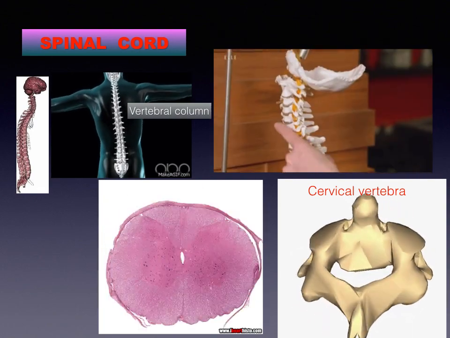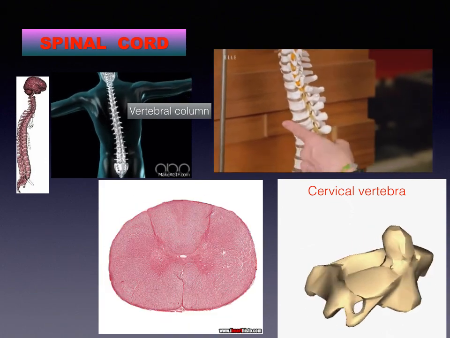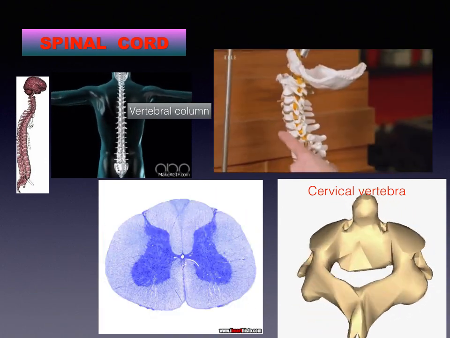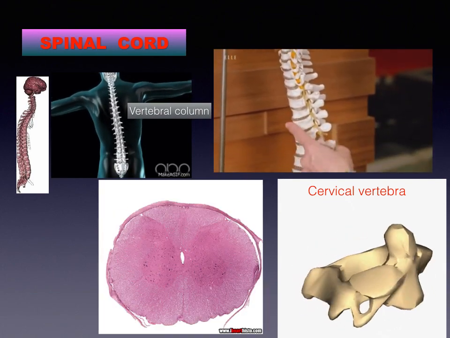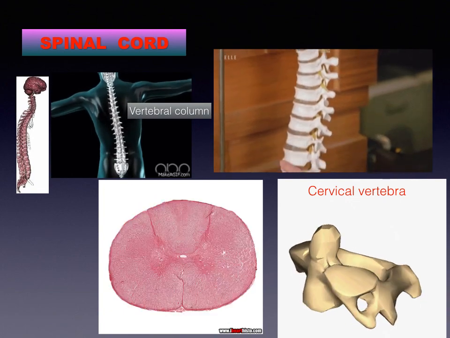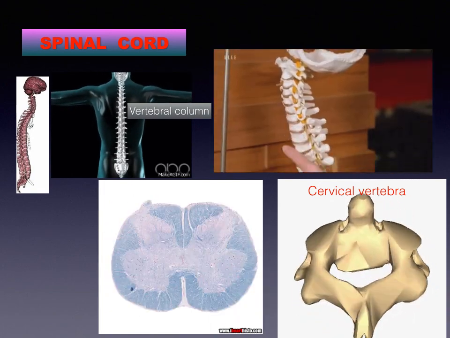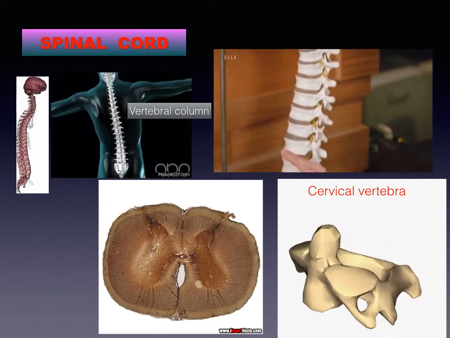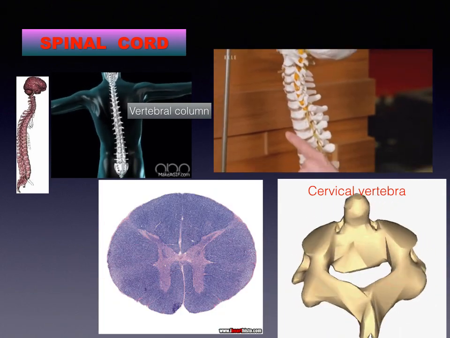So the functions of the different parts of the brain: cerebrum, control of voluntary movements, concentration, planning, decision making, memory, intelligence and intellectual activities. Cerebellum, the functions are coordination of voluntary movements, maintaining the body's balance.